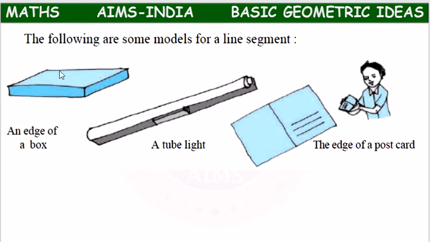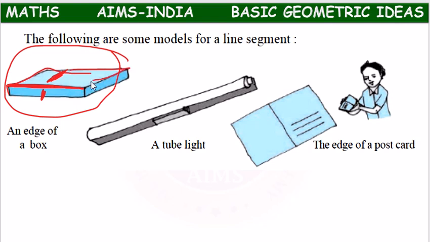So here, children, we have a box. A box will be having edges. This surface and this surface meet at this edge, this line separating this upper surface and side surface. This line is called an edge, like this: second edge, third edge, fourth edge, fifth edge, sixth edge, seventh edge, like that. We have so many edges for a box.